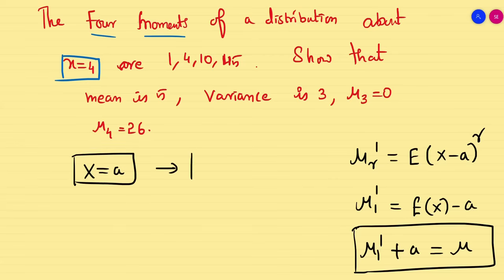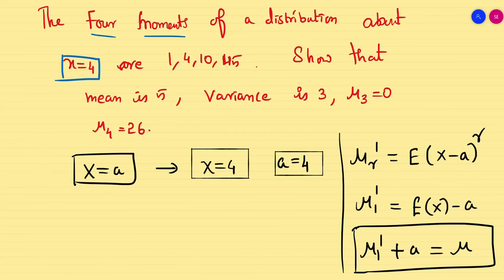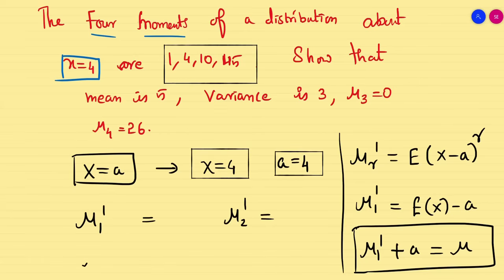Here in my question x equal to 4, therefore my point a is equal to 4. So the first four moments about the point are obviously mu1 dash, mu2 dash, mu3 dash and mu4 dash: 1, 4, 10 and 45.